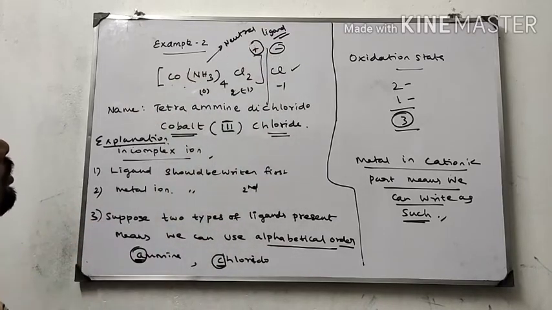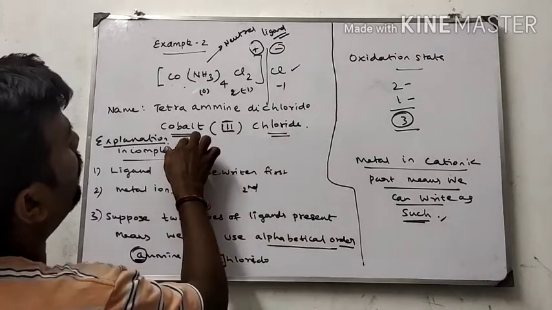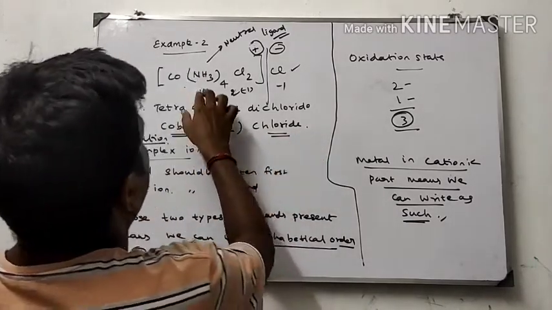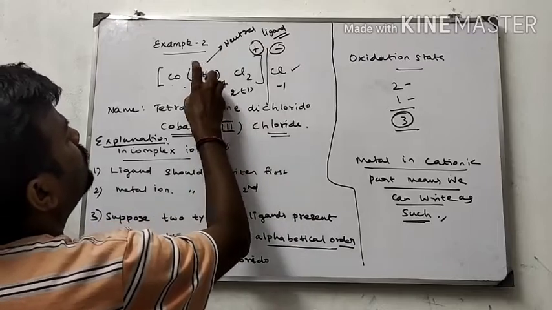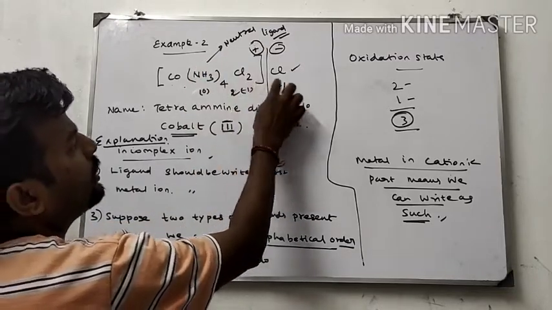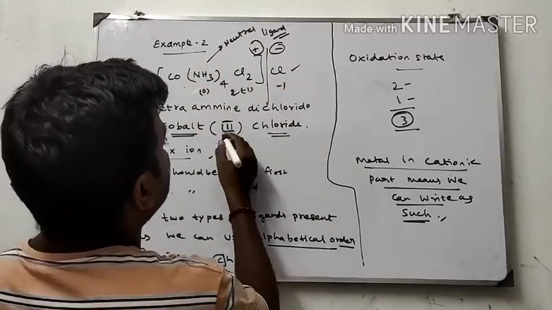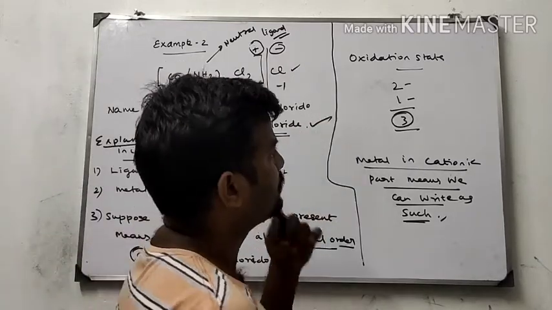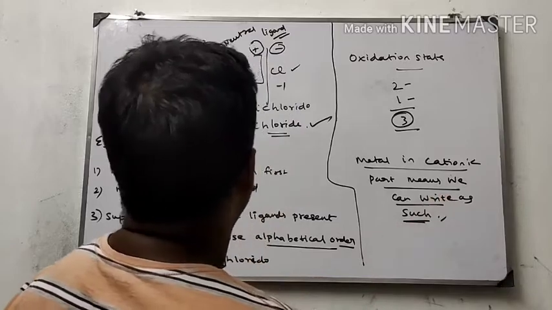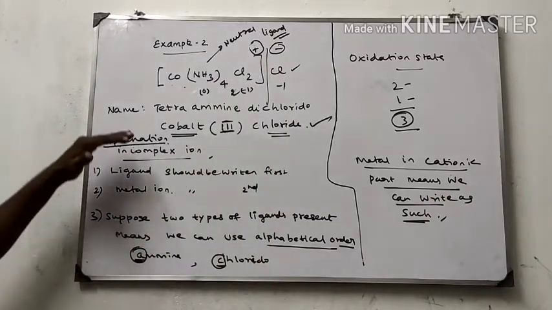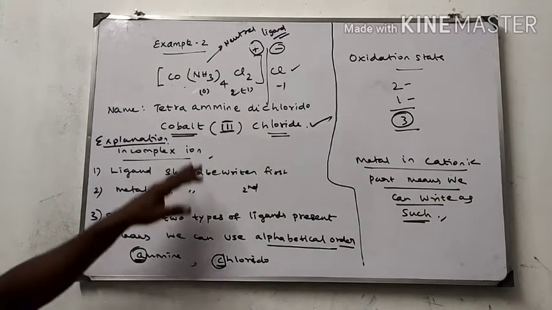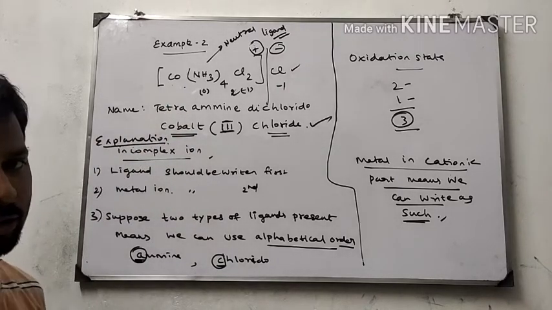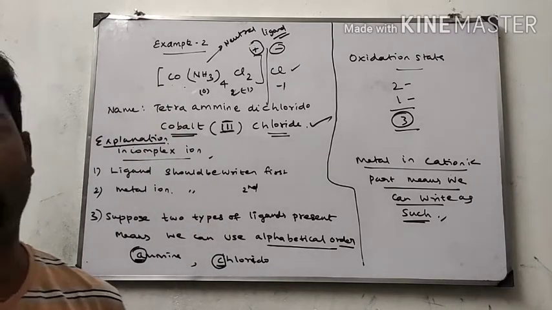So tetraammine dichlorido cobalt, because ammine is a neutral ligand, so its oxidation state is 0. These two have 2 and 1, and on adding these two I get 3. So cobalt(III) chloride. Since the metal is present in the cationic part, it is named like that. This is the proper explanation for example 2. Take note of this, or else take a screenshot.